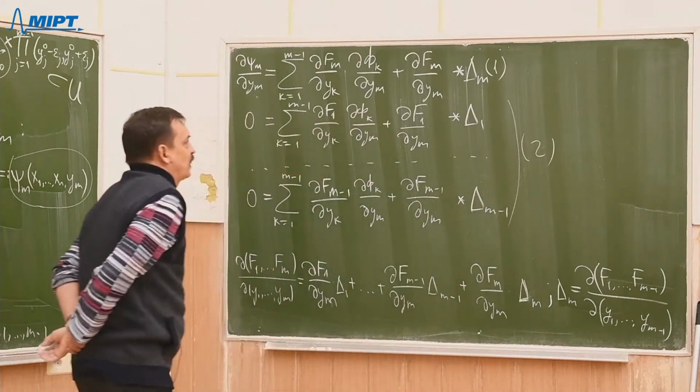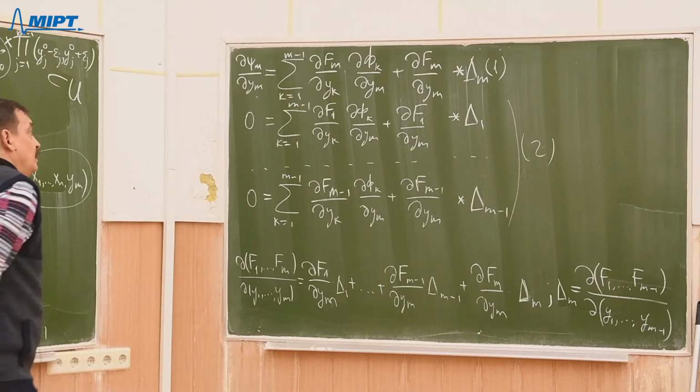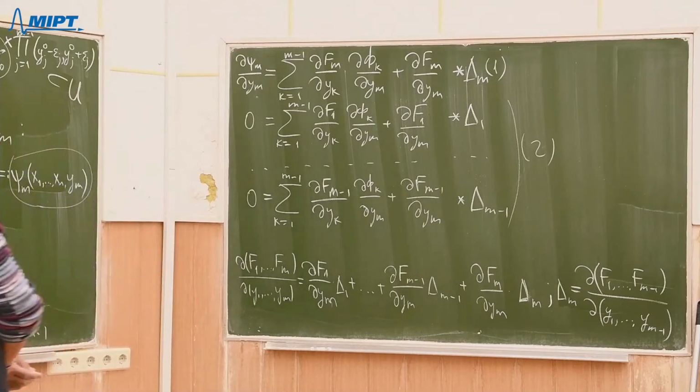So we multiply those equations by those numbers and sum up all of them.